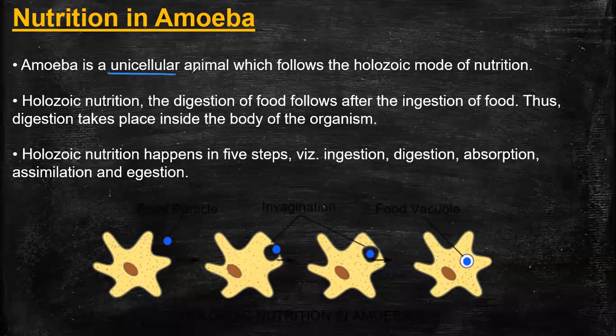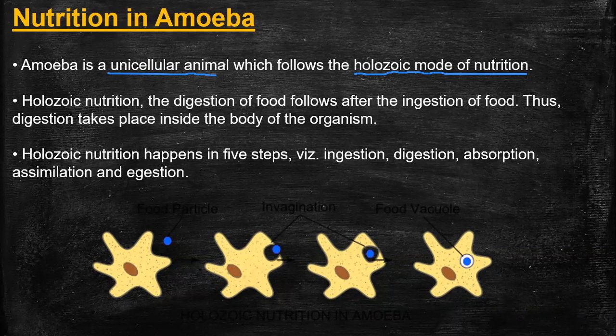Amoeba is a unicellular animal which follows the holozoic mode of nutrition. What is a unicellular organism? Comment right now. Okay, single-celled organism. Okay, Abhijit, correct. A single-celled organism is referred to as a unicellular organism. Exactly, Ankit, made up of a single cell.